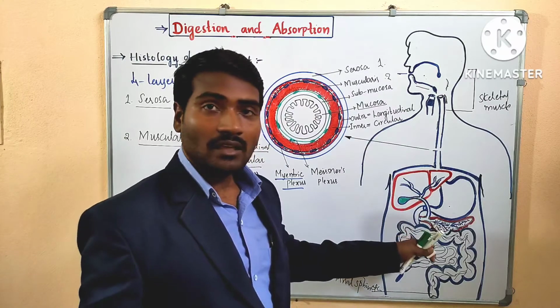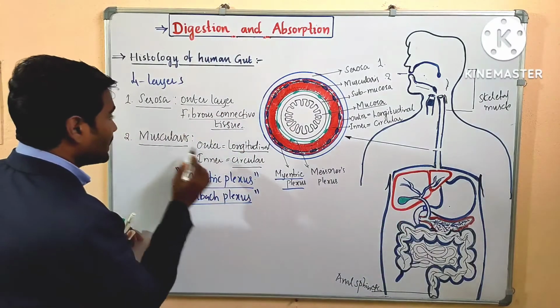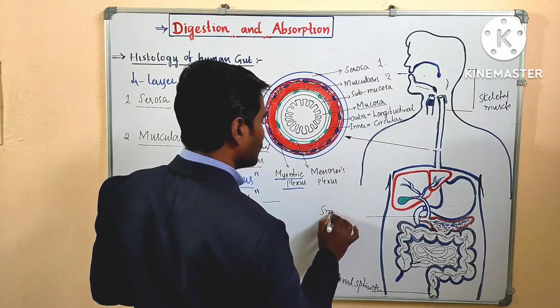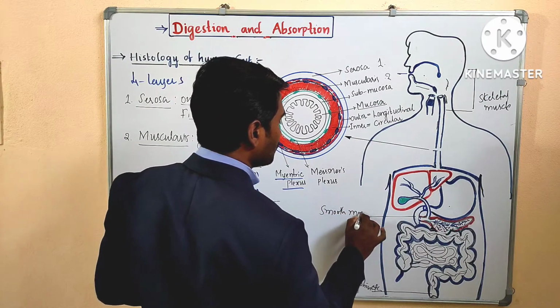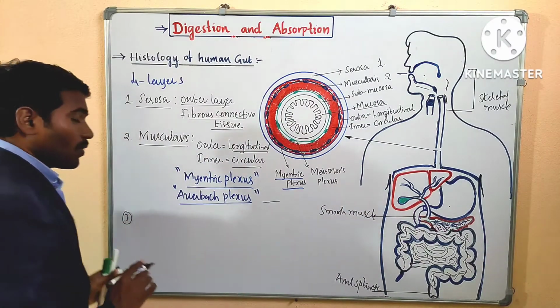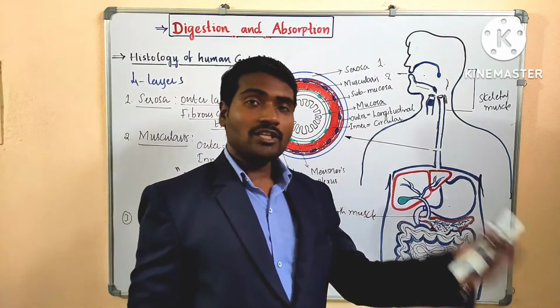Remaining areas, the muscularis having which type of muscles? Remaining all the areas have smooth muscles. Smooth muscle. Okay? Right. Now come to one more point, the next layer.